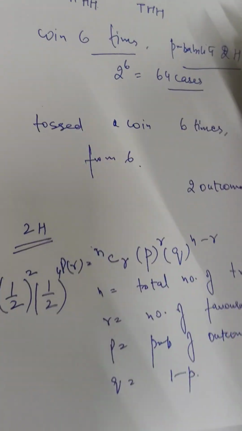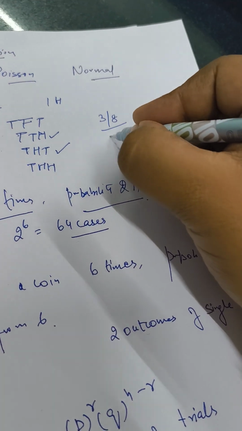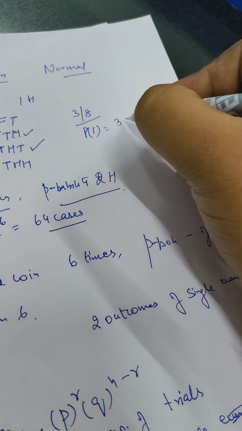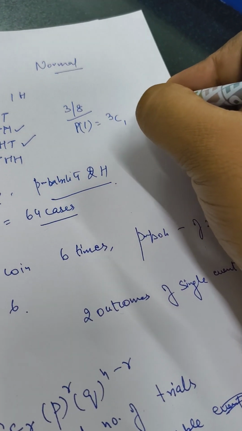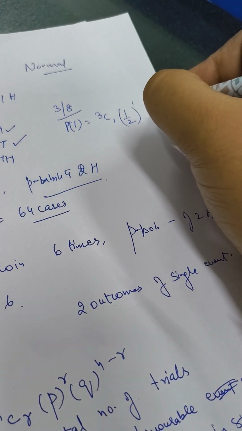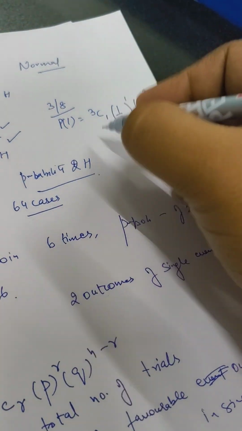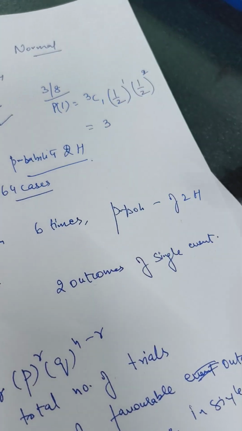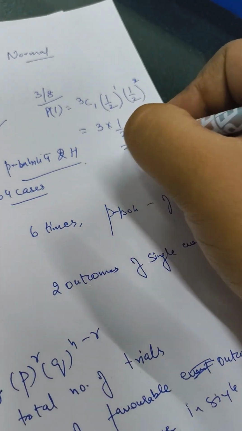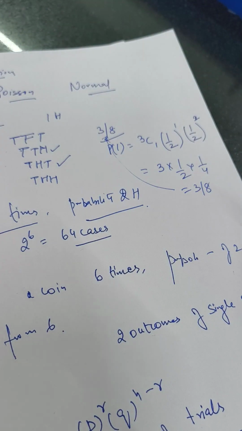So if you try the same case over here, this can be written in the form of probability. We want to find the probability for 1 head. Out of 3, that is 3C1, times the probability of head, 1 by 2, raised to the power 1, and the probability of 1 minus P raised to the power 2. If you solve this, 3C1 is 3, into 1 by 2, into 1 by 4. So that becomes again 3 by 8, which matches our logical answer.